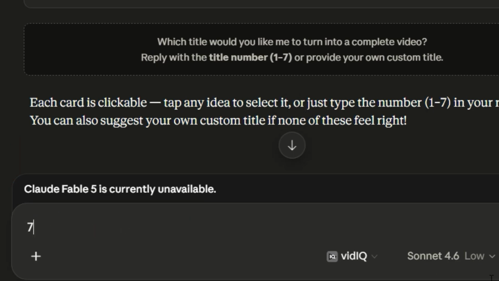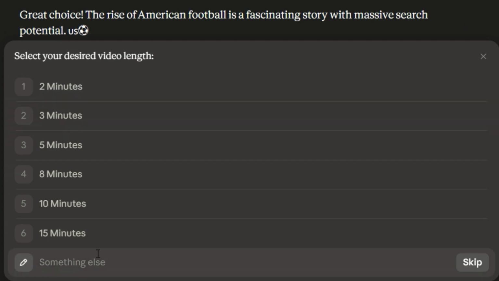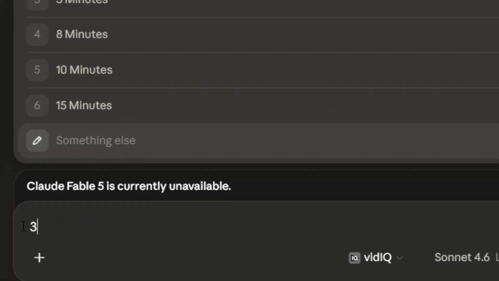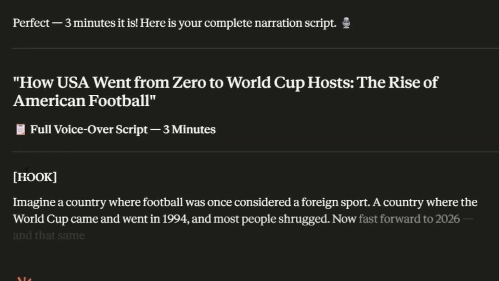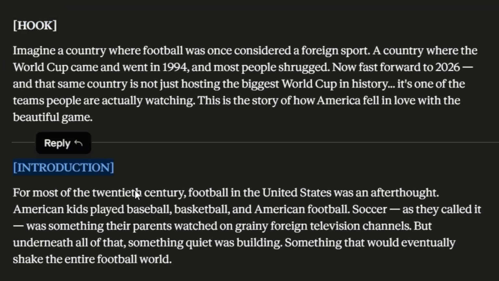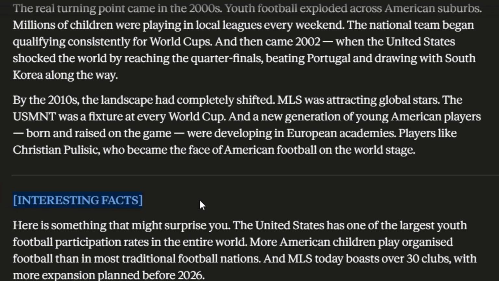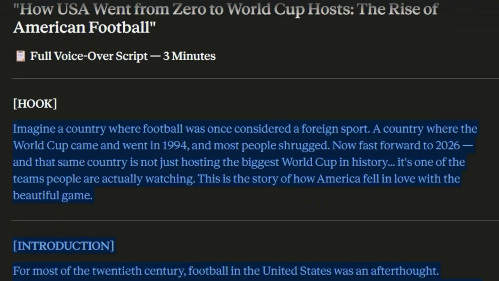Choose the topic you are most interested in. After selecting a topic, specify the video length. For example, if you choose a 3-minute video, the AI will generate a complete SEO-optimized script. The script follows a professional structure: hook, introduction, main explanation, interesting facts, why it matters, conclusion, call to action.